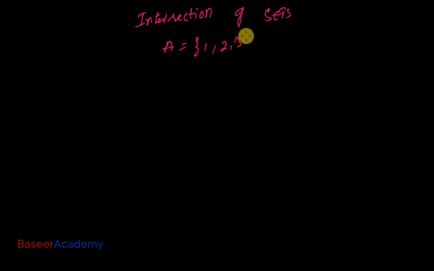Let us learn about one more operation on sets, which is intersection of sets. Let us say again I have two sets here, set A 1, 2, 3, and I have set B 1, 2, 3, 4. A intersection B, intersection is represented by this symbol.